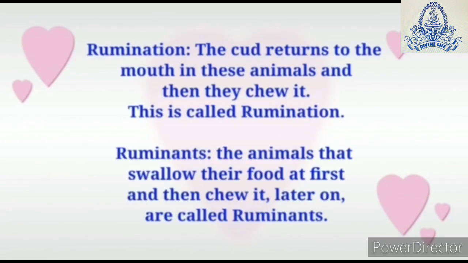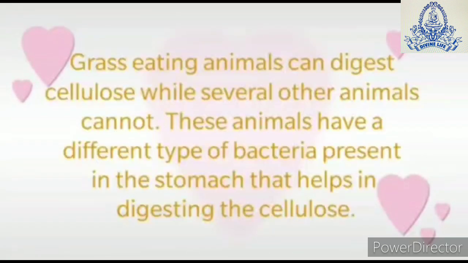Now, whenever these animals get time, the cud, which is the partly digested grass, returns to the mouth and then the animal chews it. This process is called rumination. And the animals which swallow their food at first and then chew it later are called ruminants, which are basically grass-eating animals like cow, buffalo, and camel.